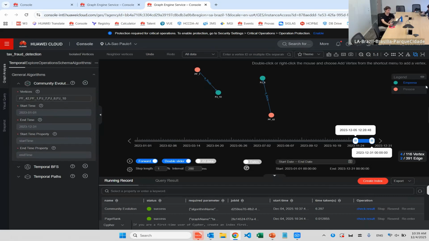And it's important to say that it's not only a static graph with timestamp as an attribute. This is a graph that truly understands time, right? It's not only an attribute, it understands time as something else, something bigger. So this is an advantage of our solution.